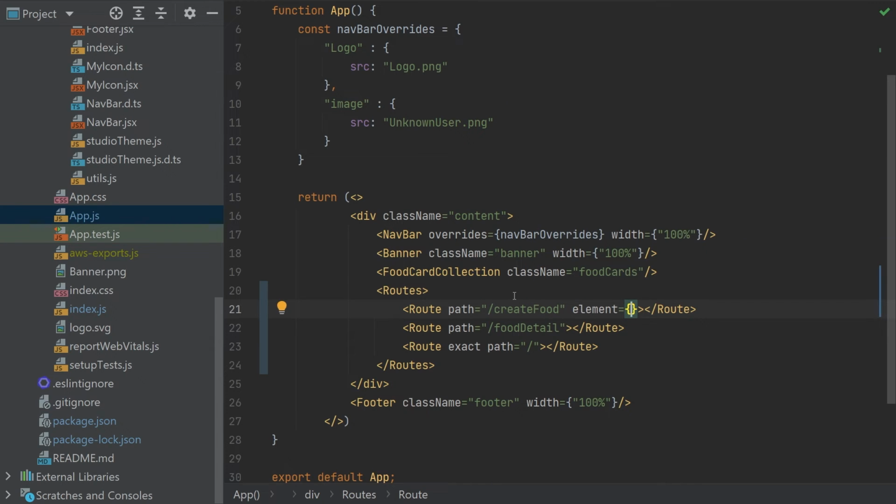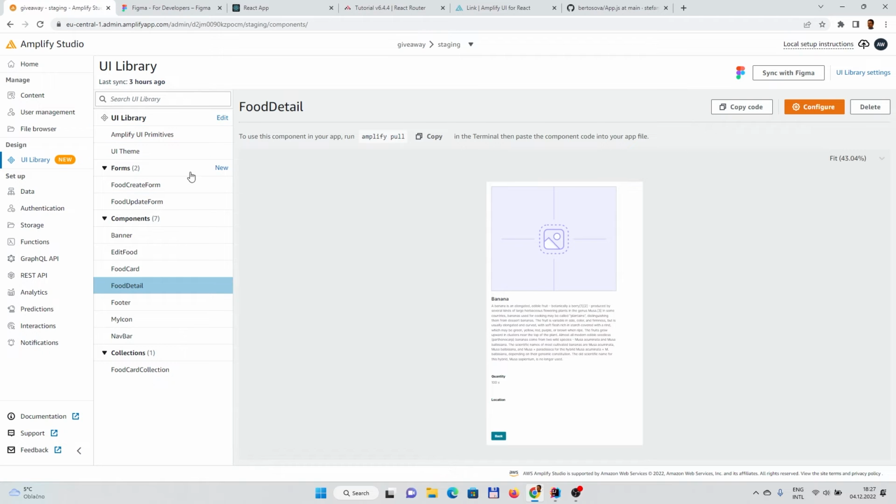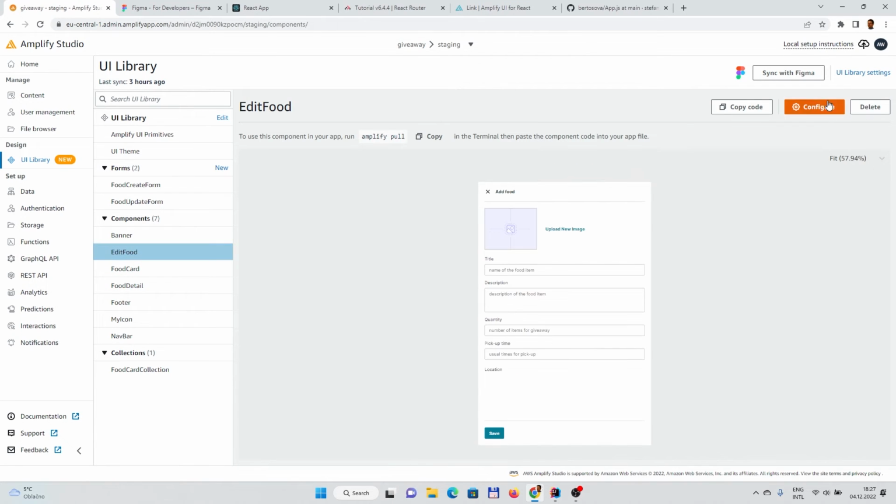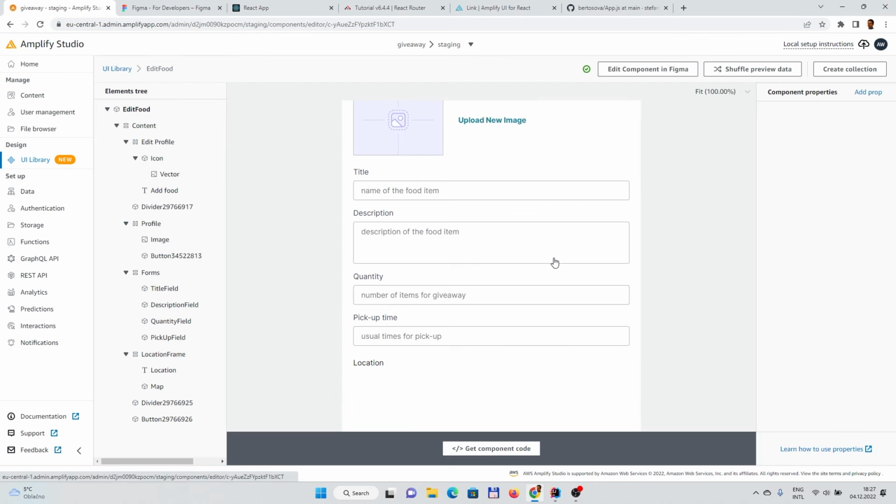Each route would then have the element. An element would be something which we want to use or display when we navigate to this route. For example, for create, I think we have a component which is called edit food. So we can check the code.